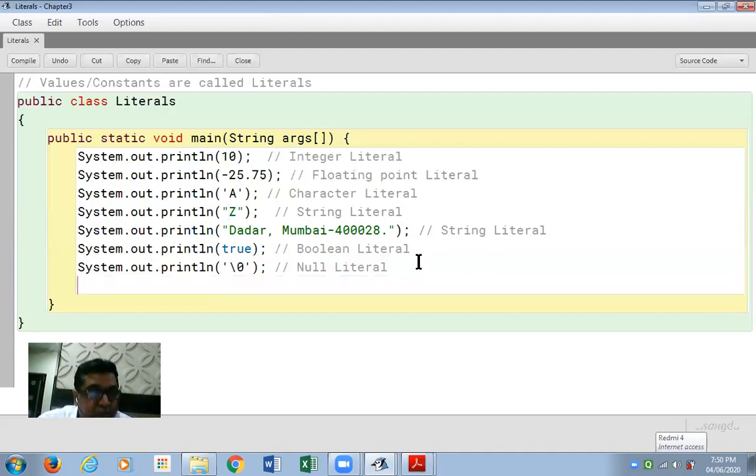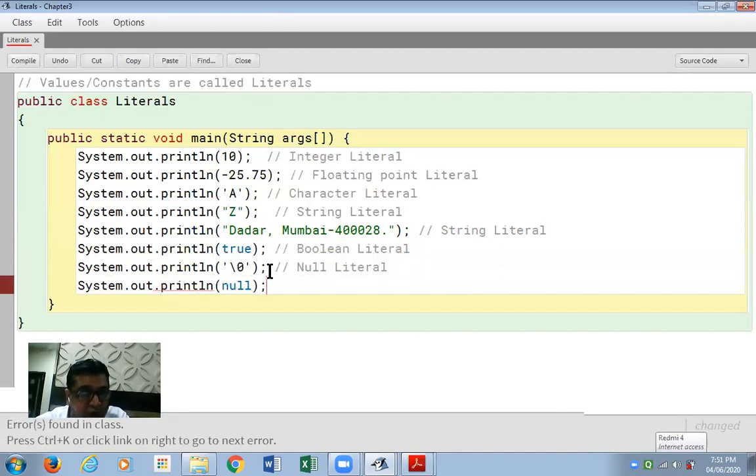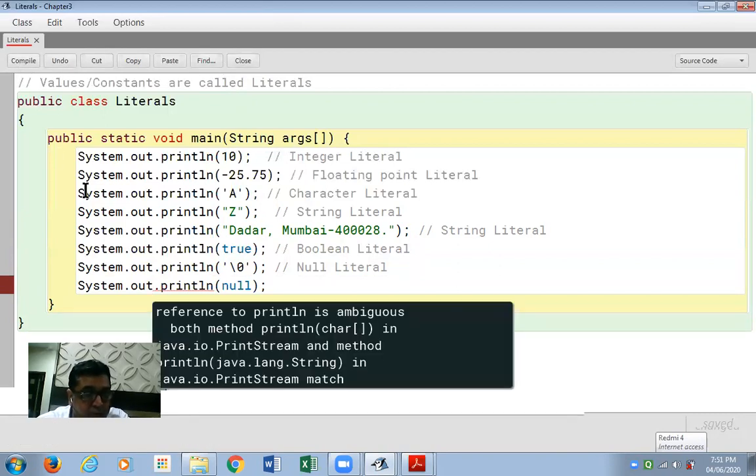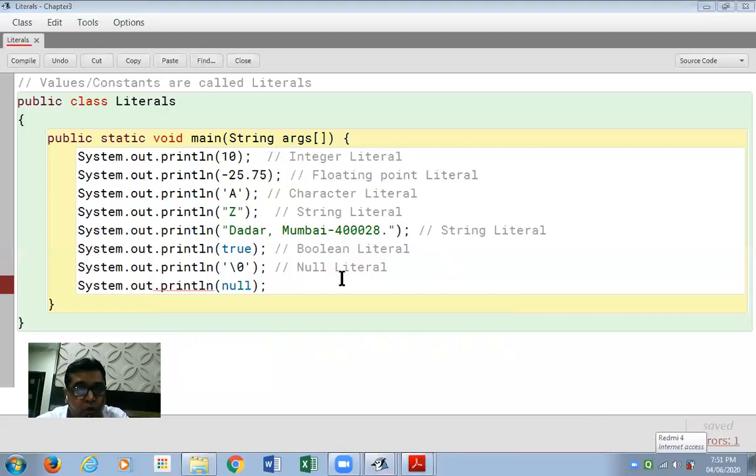In this last statement, I'll just write System.out.println and I'll just write null over there. Just checking. Compile. When I click on compile, as you see, we're getting an error on the statement where we have written null.